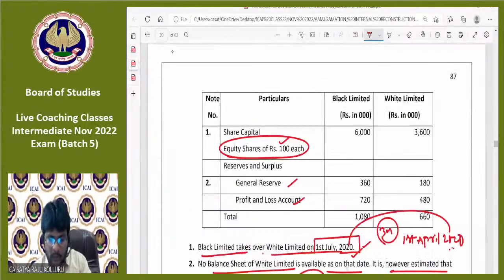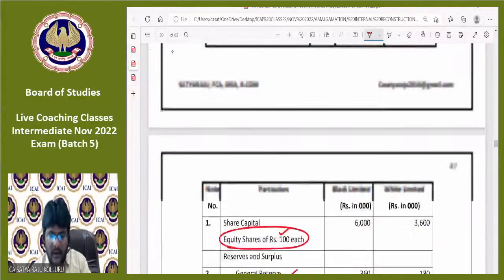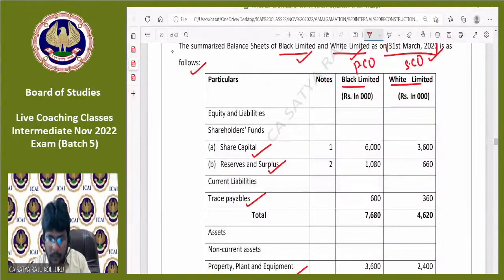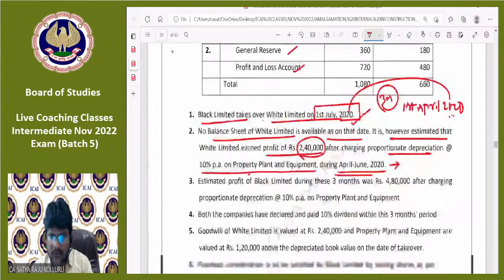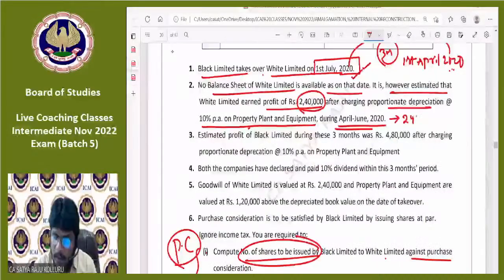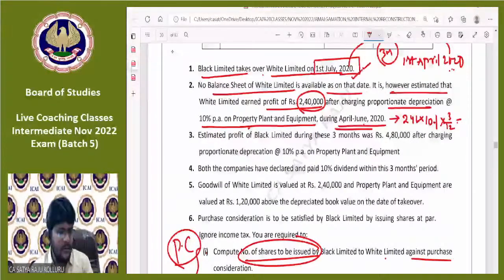PPE, in whose books is this? White Limited, right? Coming to White Limited, PPE is 2,400, that is simply 24 lakhs. On 24 lakhs, 10% per annum. I require April to June only, so multiplied by 3 by 12. May I know, all of you, the depreciation is how much?